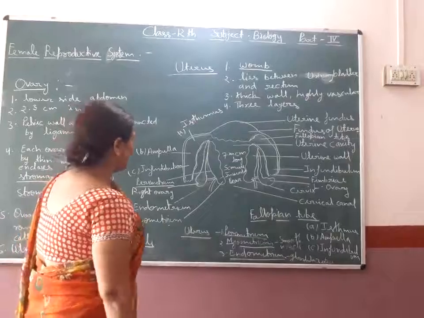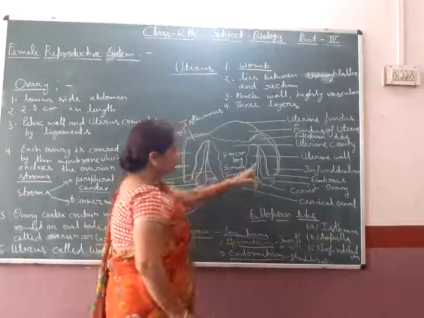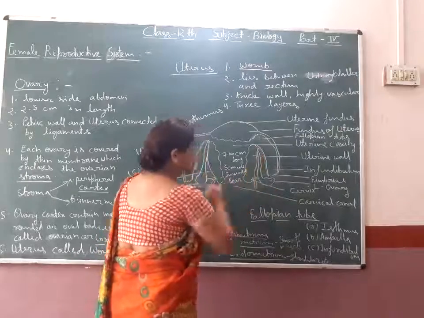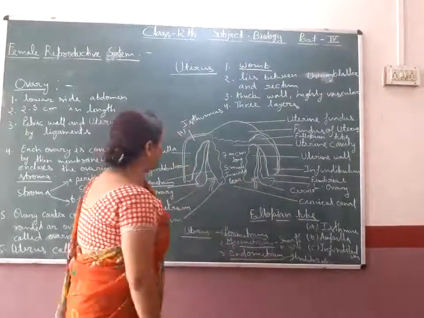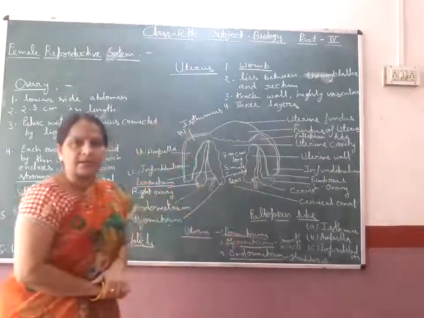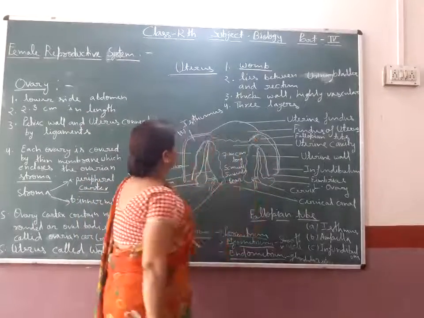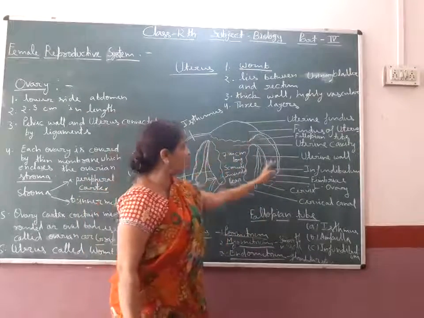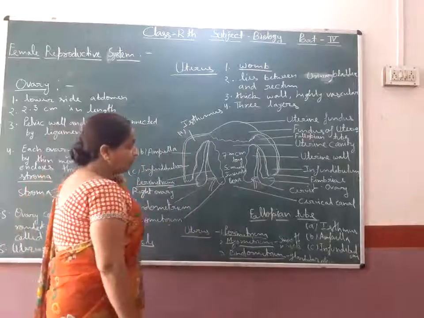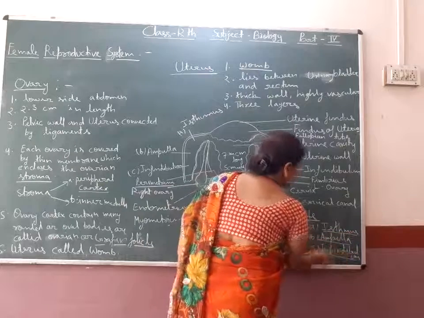After this, you see the pair of ovaries alongside the uterus. Then in the diagram you can see the fallopian tube. The fallopian tube consists of 3 parts.